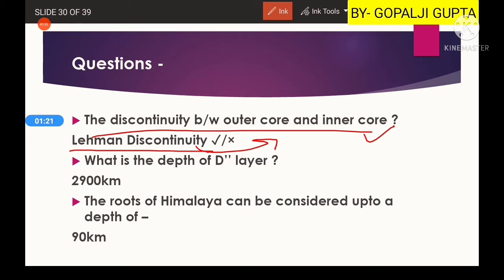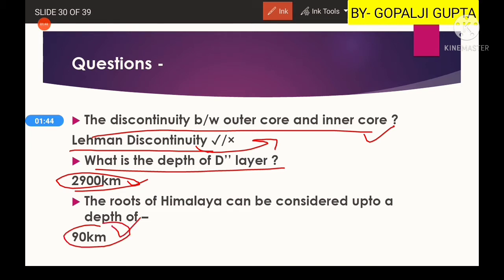Another question I asked is, what is the depth of the D double dash layer? This layer is around 2900 kilometers, which is the margin of the core and mantle boundary. Another question was, the root of the Himalaya can be considered up to a depth of, and the correct answer is 90 kilometers.